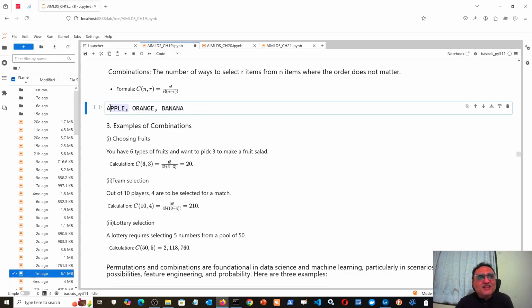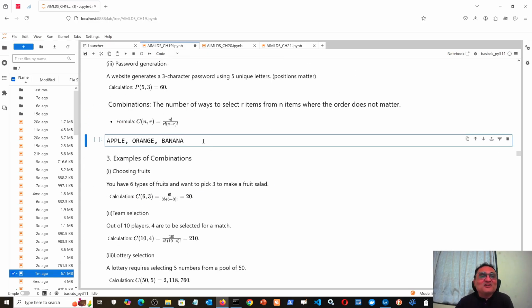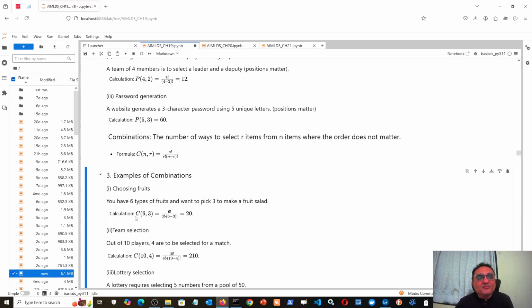Then one person puts apple first in the custard, then he throws orange, and then banana. Another person says, no, I want to throw banana first, then orange, then apple. Another says, no, I want to put orange first, then apple, and then banana. So order does not matter because everybody will make exactly the same kind of fruit salad. So just the combination has to be calculated, not the permutation. So combination 6, 3 is 6 factorial upon 3 factorial into (6 minus 3) factorial. If you count that, it would be 20.